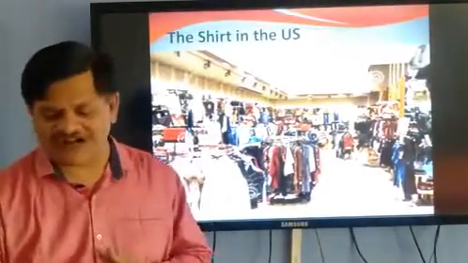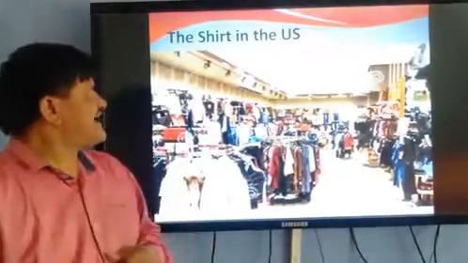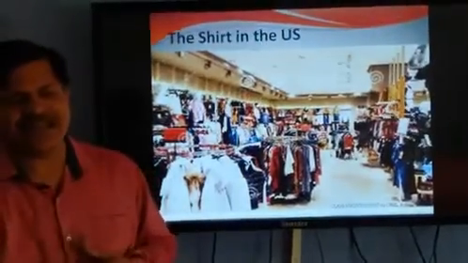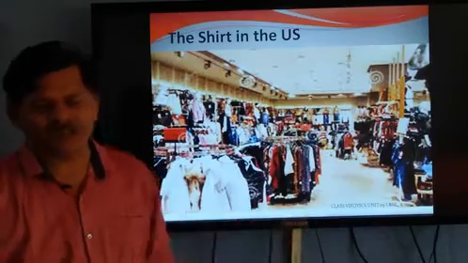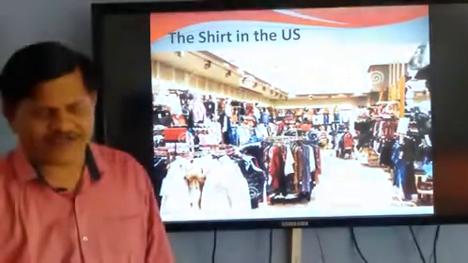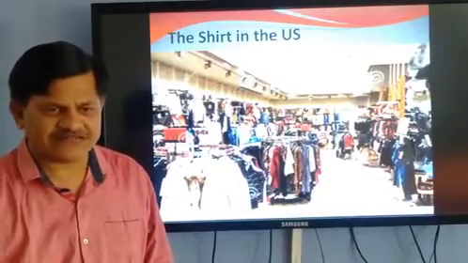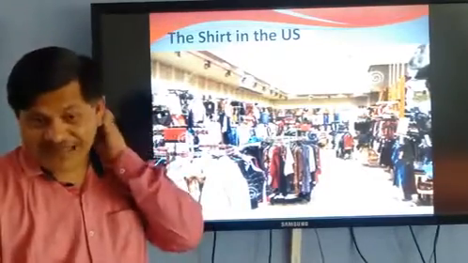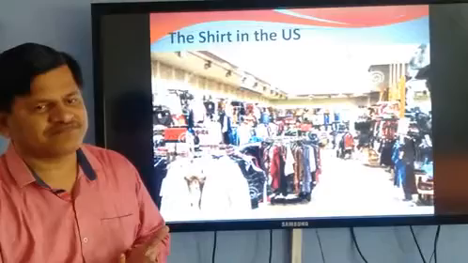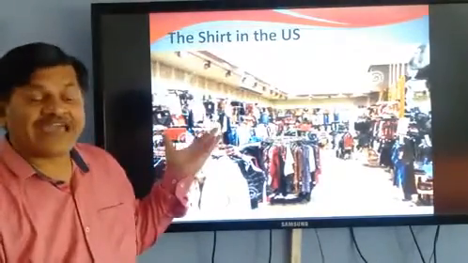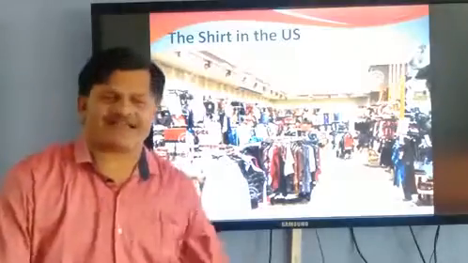Now this shirt comes into the next stage, and that is the shirt in the market. There are many super malls. We are seeing Big Bazaar and DMart and very many branded company showrooms, and there is a chain of supermarkets.